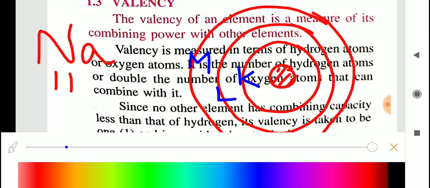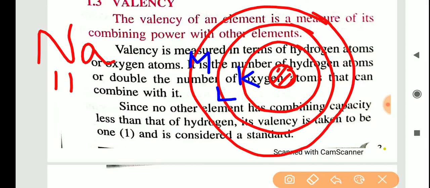They have a name also. We have studied all these things. And if it is sodium, it has 11 electrons. So its electronic configuration, that means how electrons will be arranged: K shell will always carry 2 electrons, L shell will always carry 8 electrons, and the remaining shell will always carry 8 electrons. And here total 11 are there. So 2, 8, so 8 plus 2, 10, remaining only one more. So 1. So this is the electronic configuration.